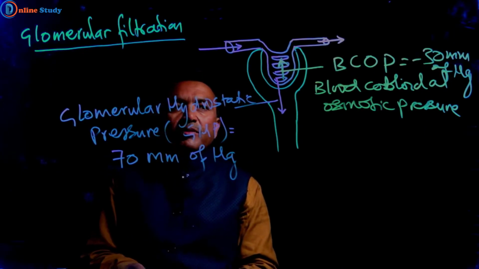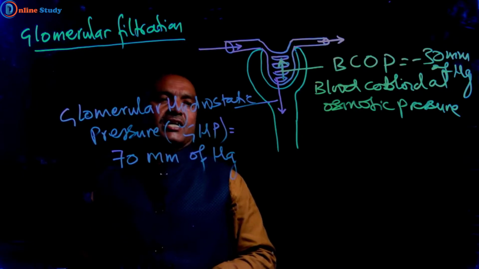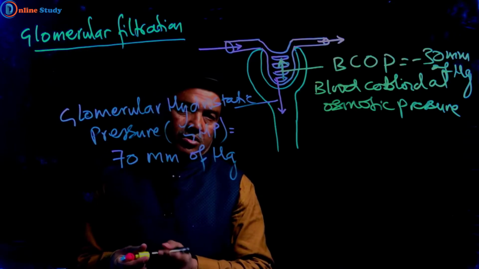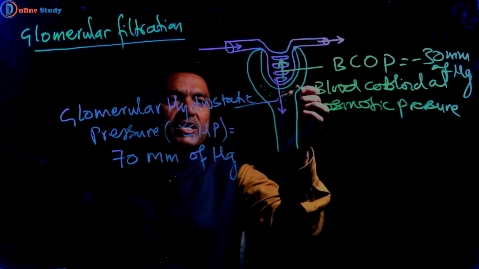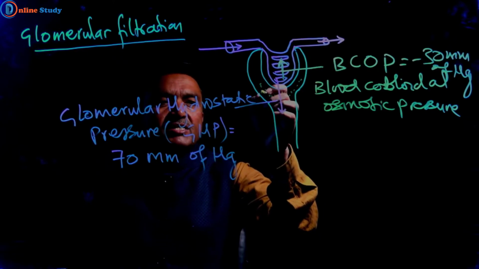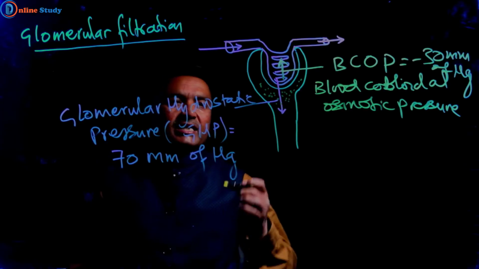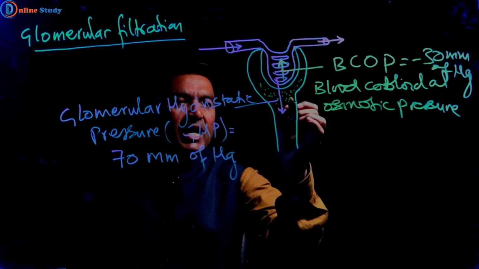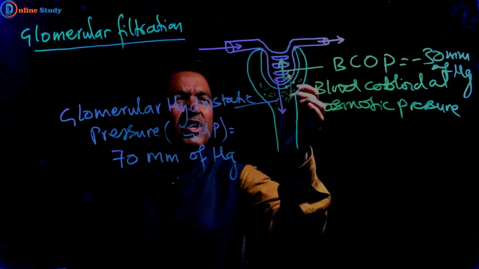And another opposing pressure is created by fluid present in capsular space. Here this capsular space consists filtrate, and that also opposes the hydrostatic pressure.